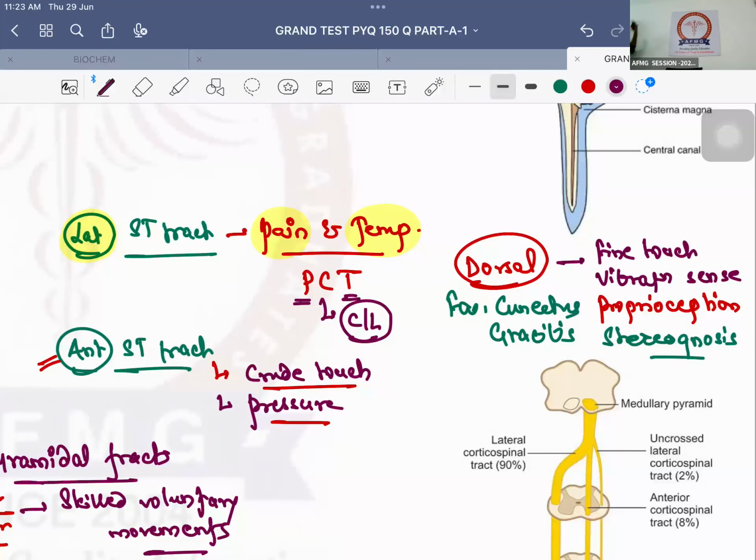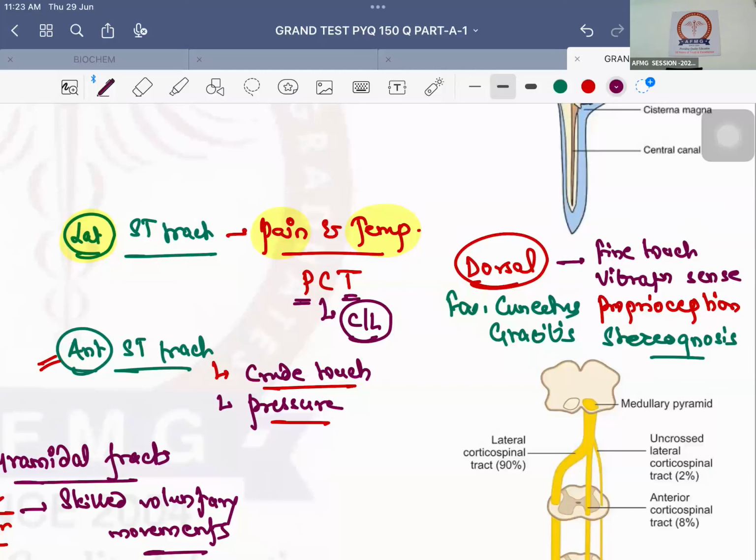Then descending tracts, they come from brain to the spinal cord. Therefore, they will be called corticospinal tract. Important: corticospinal, they are present only in anterior and lateral column. Corticospinal tracts are known to carry sensory function or motor function? Motor function. They are responsible for skilled voluntary movements.